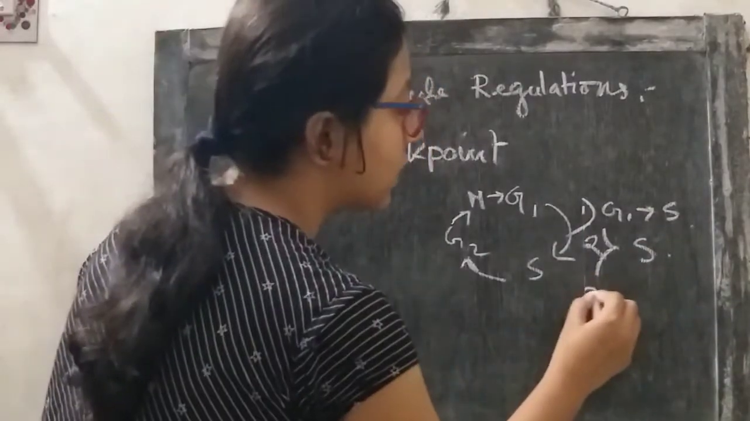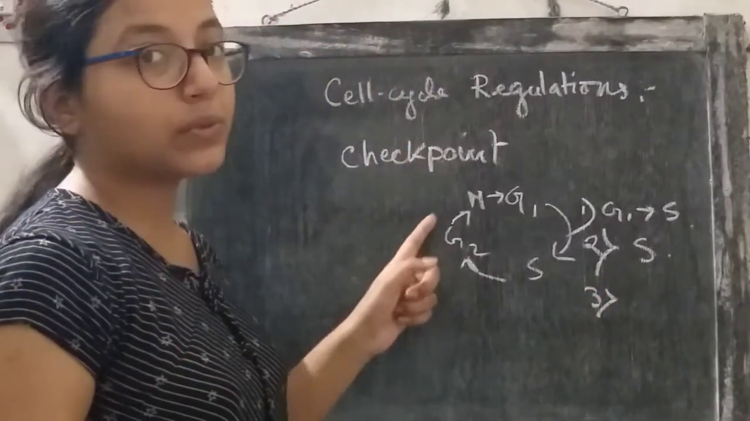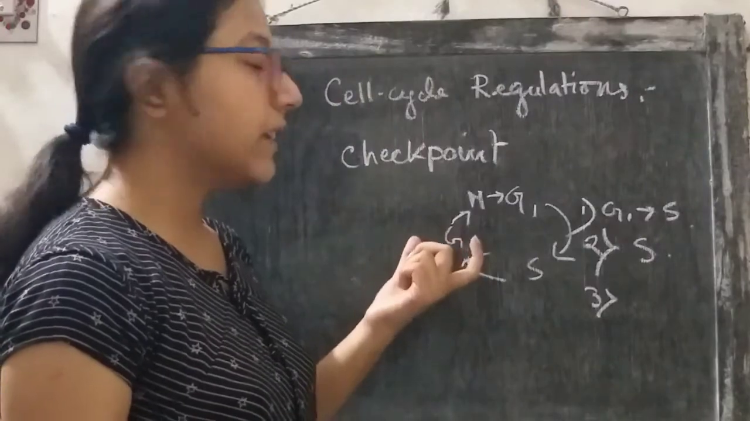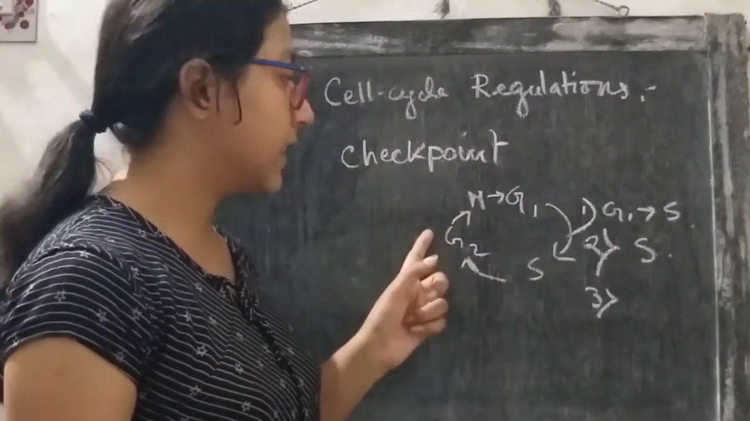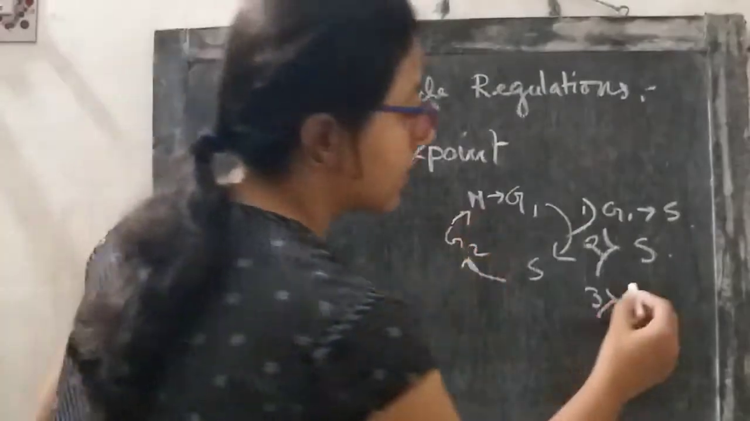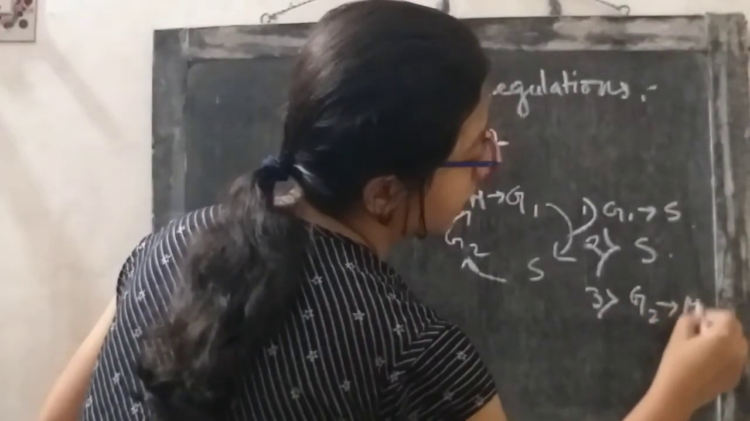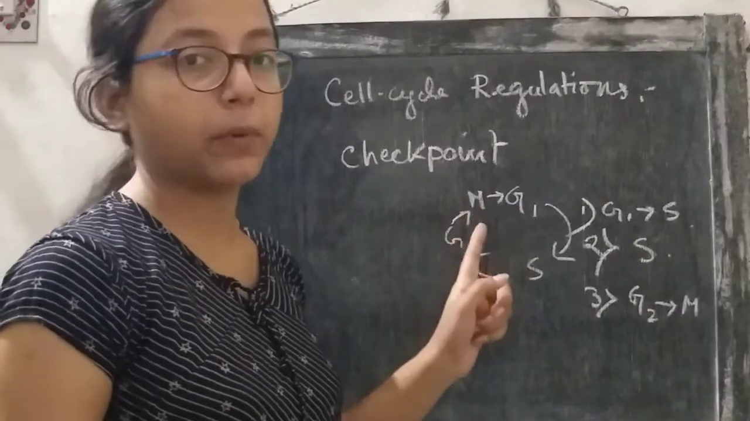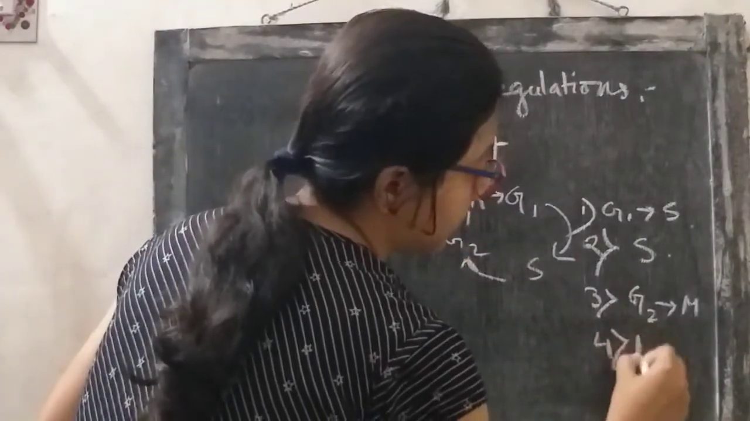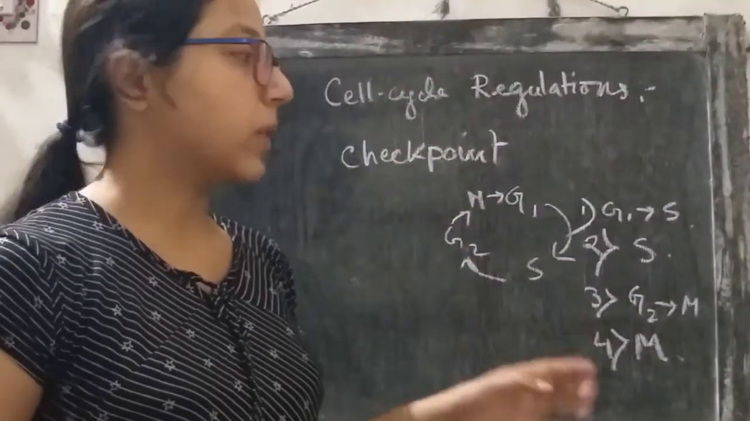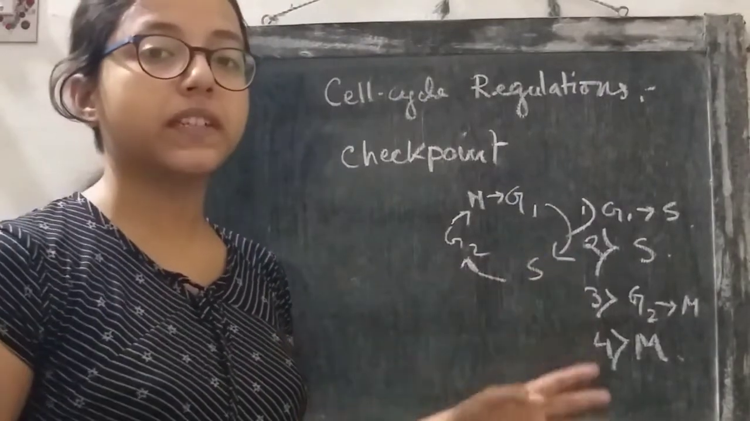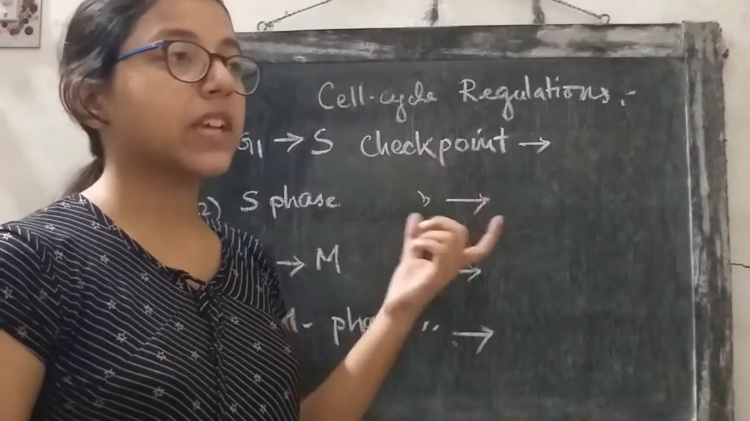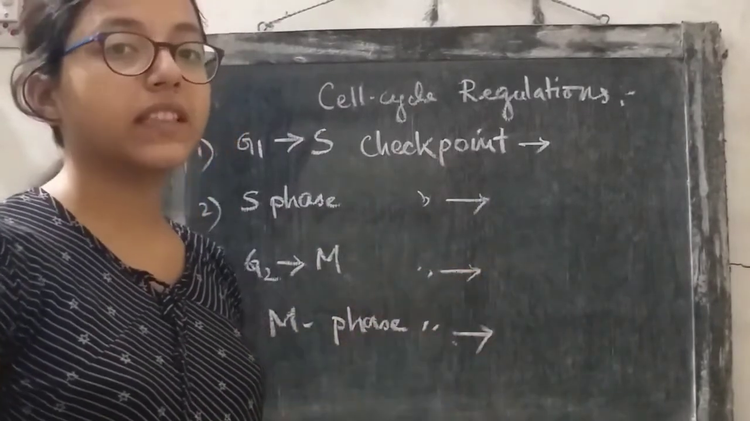Then comes the third checkpoint, that is the G2 to M checkpoint, the checkpoint that monitors the DNA, the correctness of the events between G2 and M. And lastly comes the M phase checkpoint. So these are the 4 checkpoints that operate in the cell cycle. Now coming to the roles of each checkpoint operating in the cell cycle.